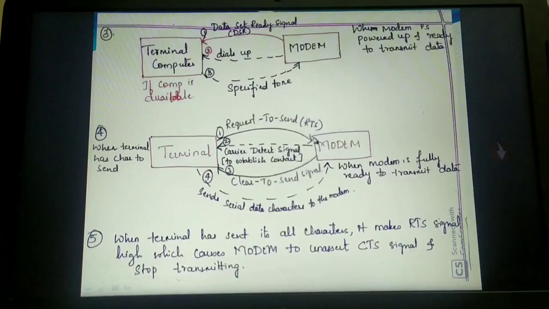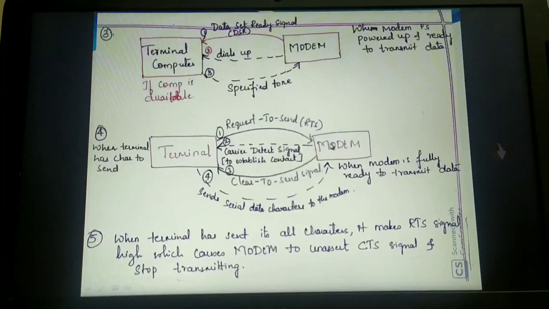A simple example of why I have to go for this request to send signal: think that some minister is coming to Hubli city. What they do is they inform all the traffic police in Hubli city through which road they have to pass. The police at the highway will inform the traffic police in Hubli city to keep the lane free. They will request, saying so-and-so minister is visiting, so we are coming. That intimation is nothing but the terminal requesting before it sends anything to the modem. It has to request by sending a signal known as request to send.